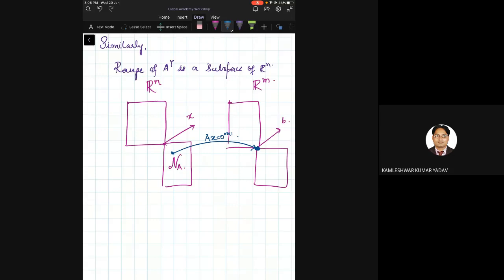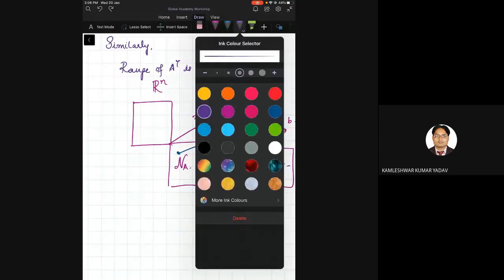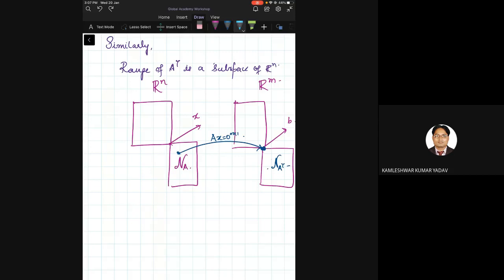Similarly, this is the null space of A transpose. You're going to see any vector here is going to come and sit here. I'll use a different color. You take any vector from here and it will map to the 0 vector here.